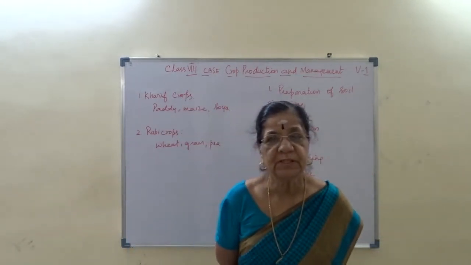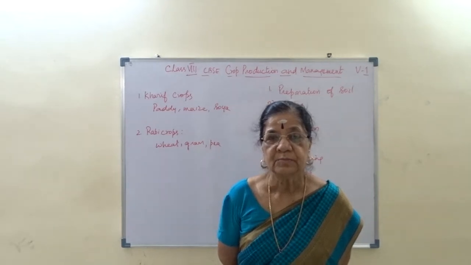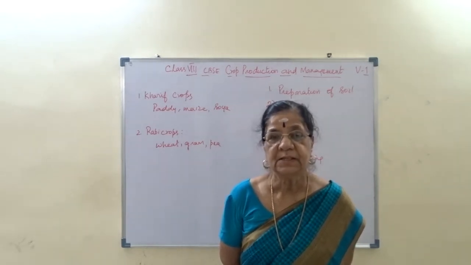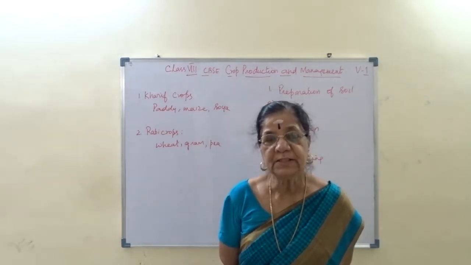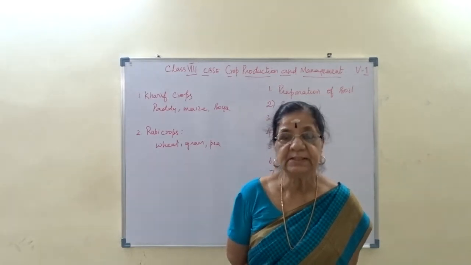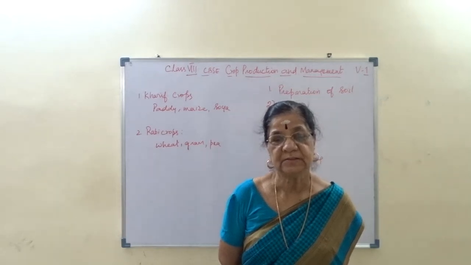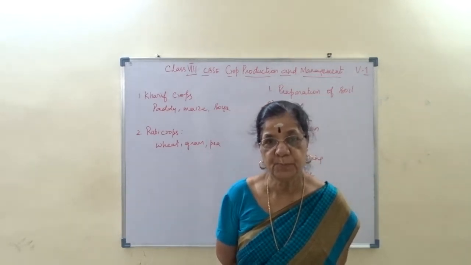What is crop? We know crop is any plant which is grown in large scale again and again to meet the demand of the population. That is called crop.